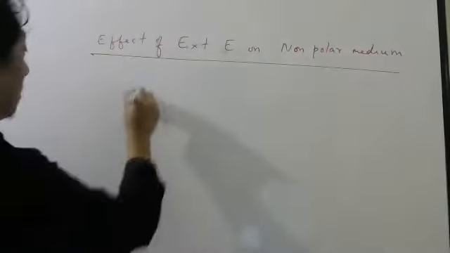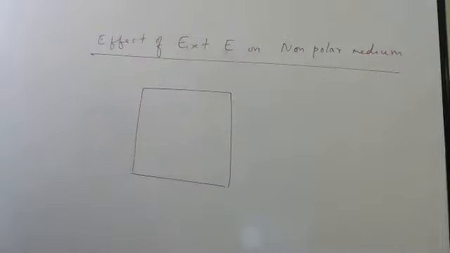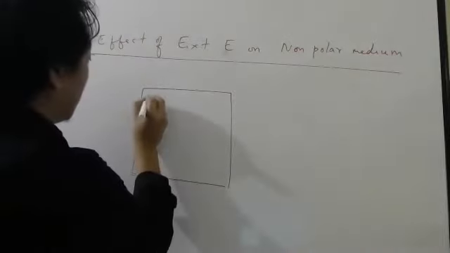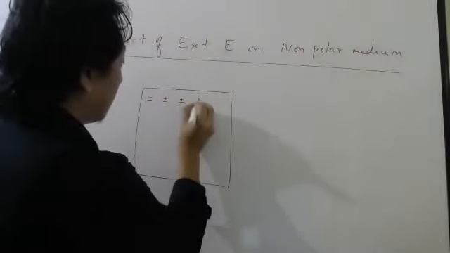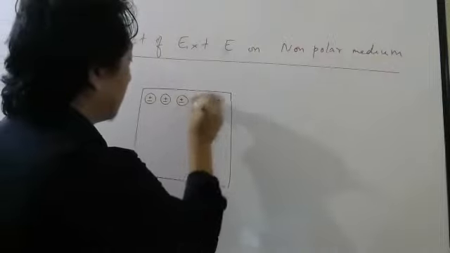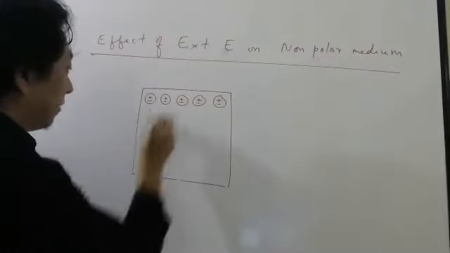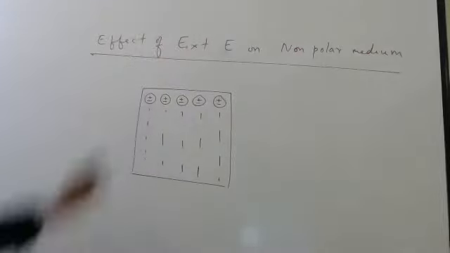Now let us assume this is my non-polar medium. In non-polar medium, what happens? I told the center of plus and minus will coincide. So this is your individual atoms, let's say. So like this, everywhere I have to draw. No need to do that. Just try to understand.